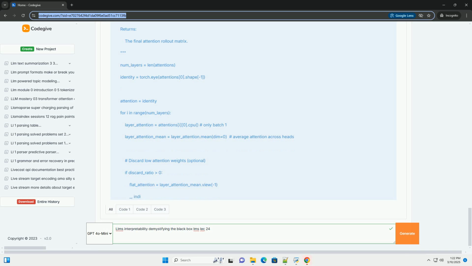5. Counterfactual explanations. Concept: find the smallest change to the input that would flip the model's prediction. How it works: start with an input and its corresponding prediction. Search for a minimally modified input that results in a different prediction. This search can involve various techniques like gradient-based optimization or genetic algorithms.